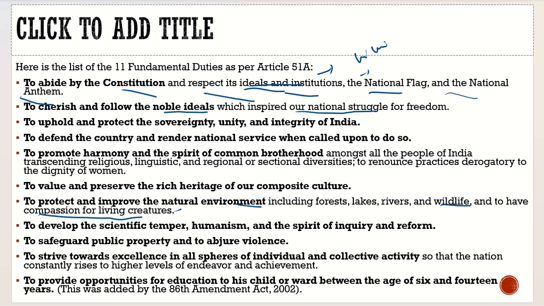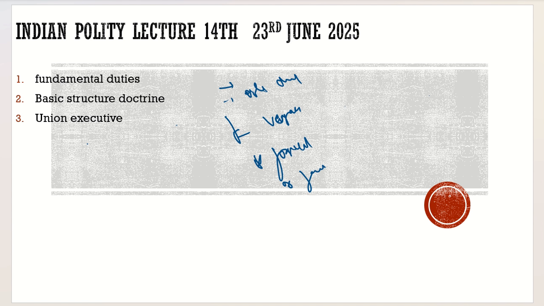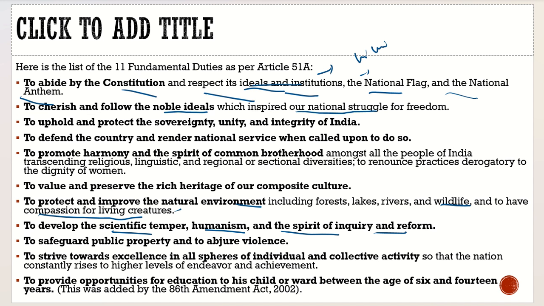Similarly, we are talking about the scientific temper here, to develop the scientific temper, humanism, and the spirit of inquiry and reform. What is this scientific temper? People are religious in our country. We understood that there is nothing logical in religion. For someone it may be superstitious, and for someone it is faith. You do some religious acts which may be superstition to you. At the same time, how can we bring the scientific temper?